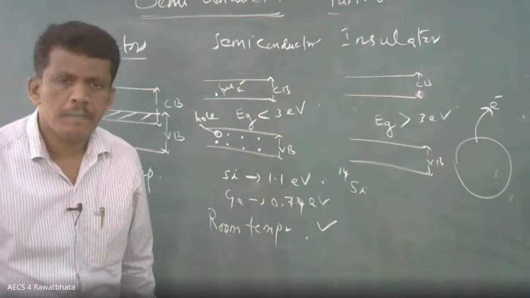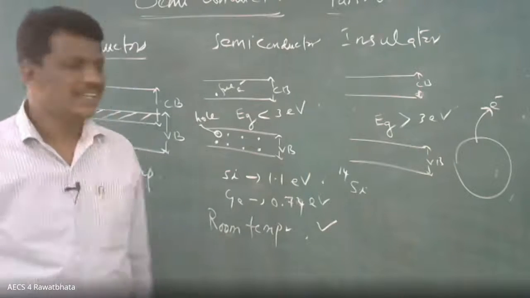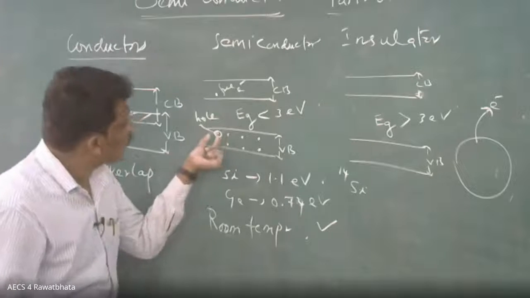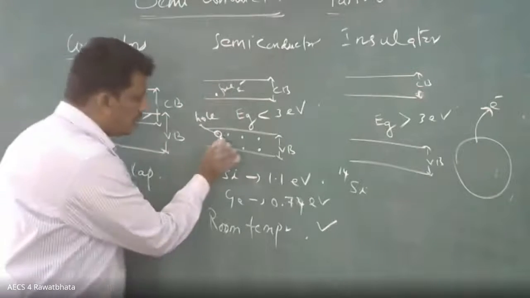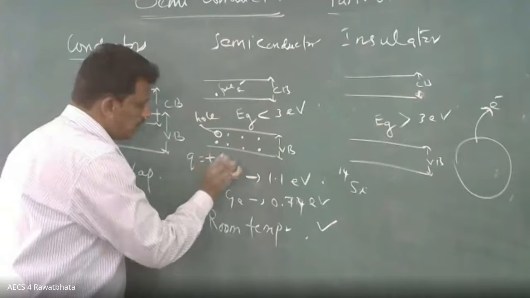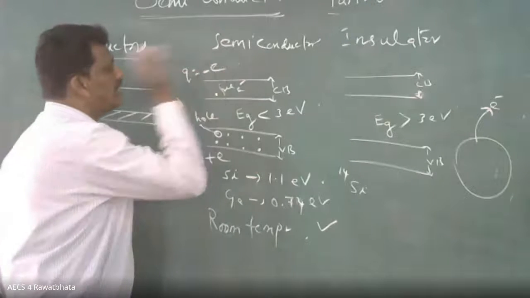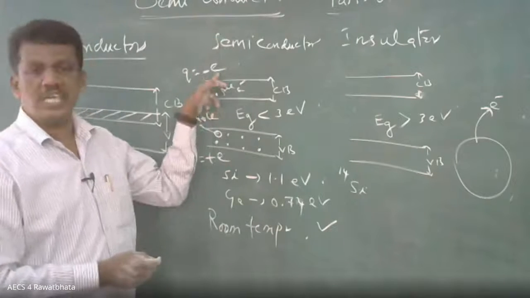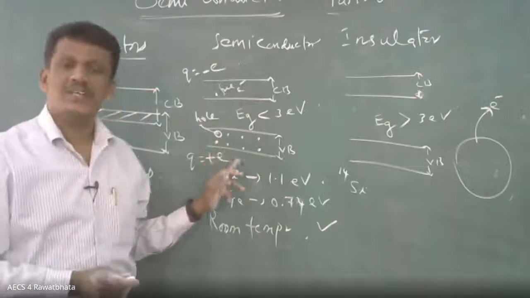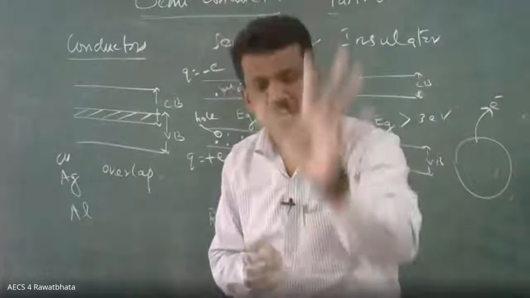Plus. That's what I told you. Suppose one electron is removed from here. So the charge here is plus, and the charge there is minus e. That's just one example. Suppose if it is 5 electrons, minus 5e there and plus 5e here. So that's why, what is meant by hole? Absence of electron is nothing but hole.